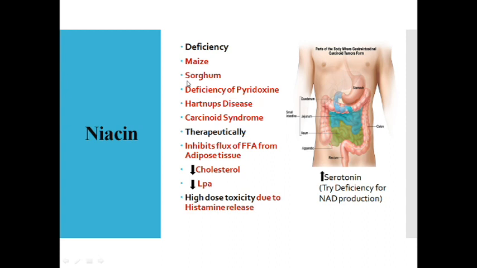Sorghum contains high levels of leucine. Leucine is going to inhibit tryptophan metabolism. The tryptophan ultimately required for niacin synthesis is going to be hampered. Then there is deficiency of pyridoxine. Pyridoxine is a vitamin, and the coenzyme form of pyridoxine is PLP. The kynureninase enzyme is involved in the synthesis of niacin from tryptophan. When you read tryptophan metabolism, definitely you're going to learn about niacin synthesis from tryptophan. There is an enzyme called kynureninase.